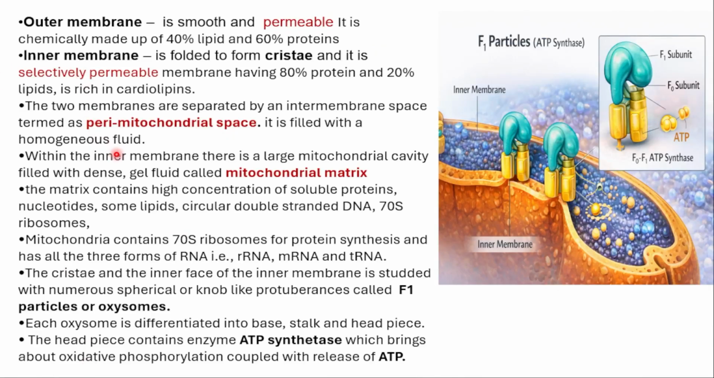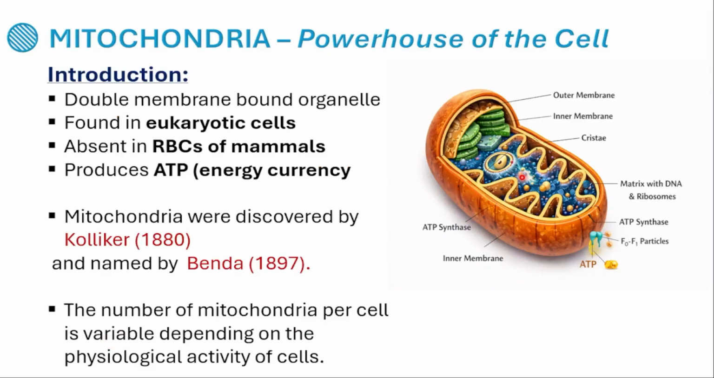Perimitochondrial space. Within the inner membrane there is a large mitochondrial cavity filled with dense gel fluid called what? Mitochondrial matrix. The mitochondrial matrix is nothing but this one. This is the mitochondrial matrix. Whatever the bluish color is there, that's the mitochondrial matrix.